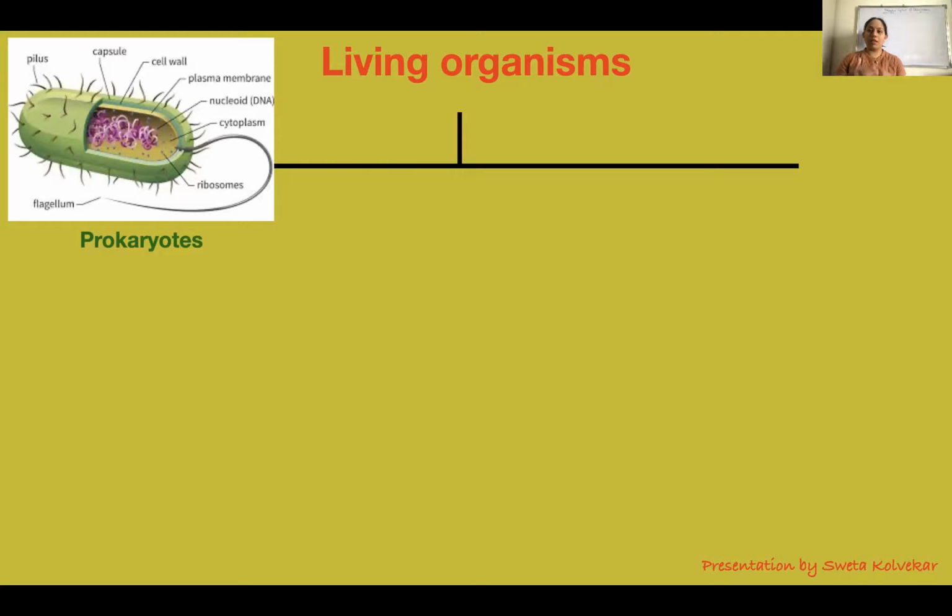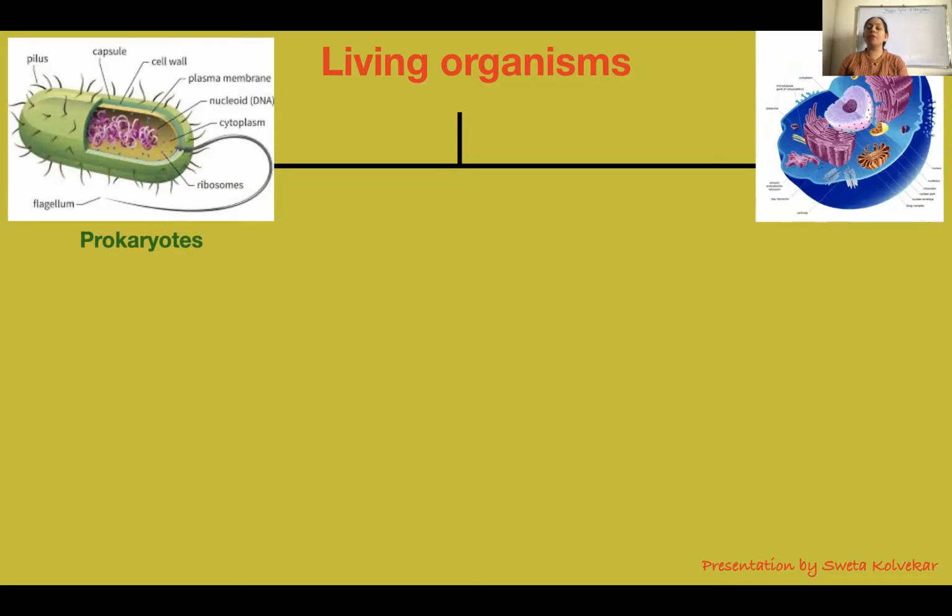Then the developed type of cell, which shows the presence of cell organelles and a very well developed nucleus, is the eukaryotic cell, and the organisms are referred to as eukaryotes.